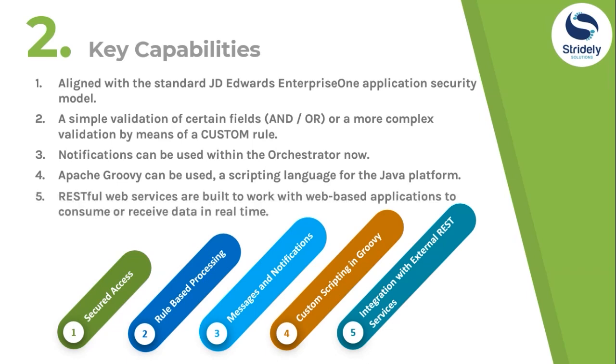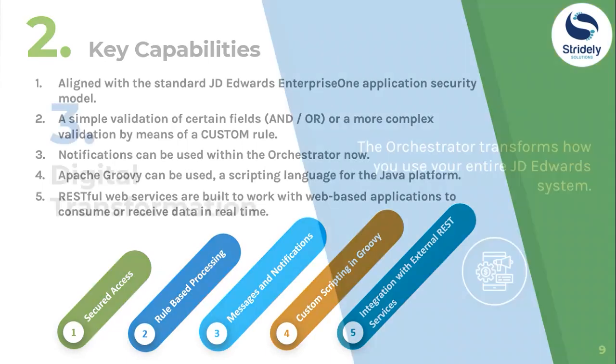Those who are not familiar with REST web services may be unaware of the various benefits of using them with JD Edwards Enterprise One orchestrator. REST is basically representational state transfer. It's an architectural style which provides standards for computer systems on the web, making it easier for them to communicate with each other. RESTful web services are built to work with web-based applications to consume or receive data in real time. Orchestrator helps open the avenues of digital communication, sending and receiving data from external services so that it can be used, processed, or consumed by a JDE transaction.